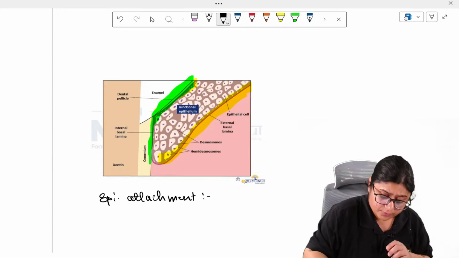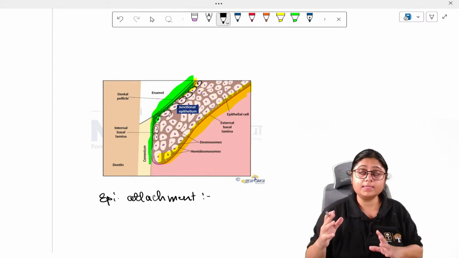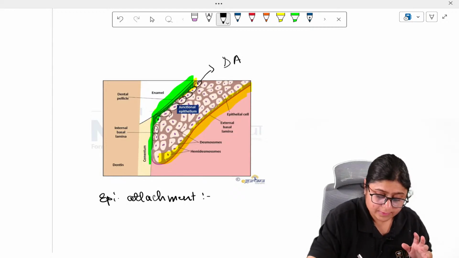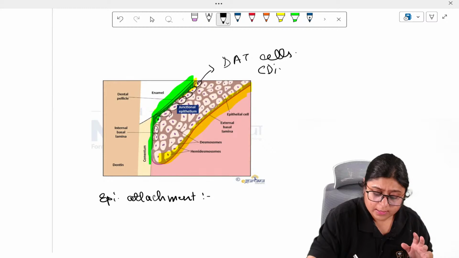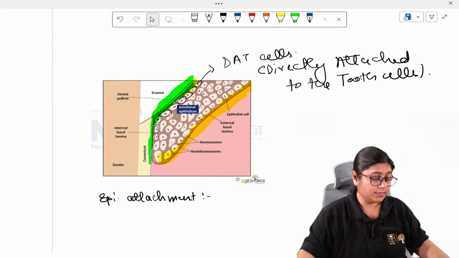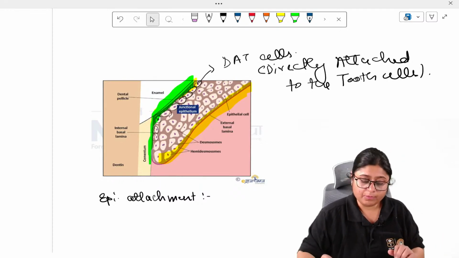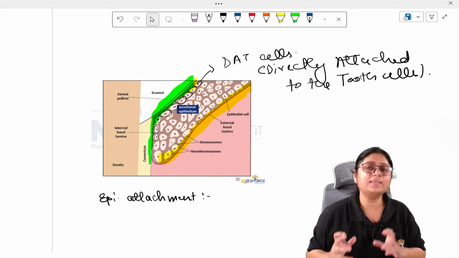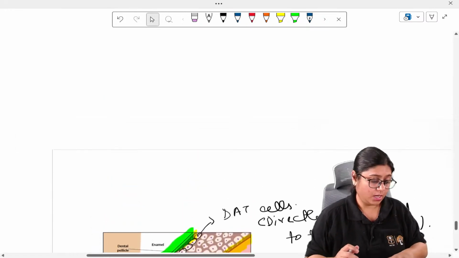Sometimes, this question is never asked, but this is just general information. The keratinocytes which are nearer to the tooth are called DAT cells, also called directly attached to the tooth cells. Okay, this is what is junctional epithelium. Now, junctional epithelium along with the connective tissue or the gingival fibers is called the dentogingival unit.